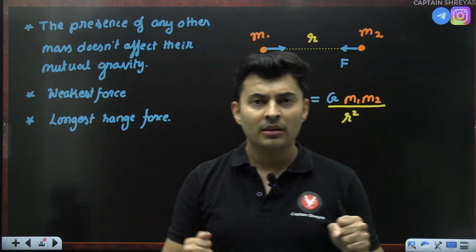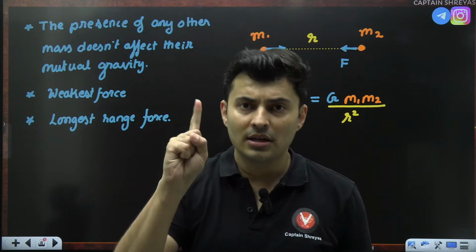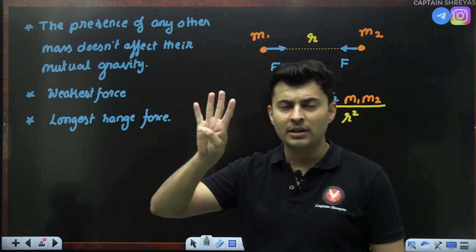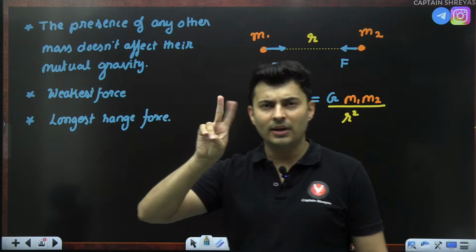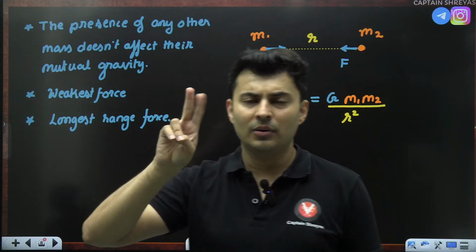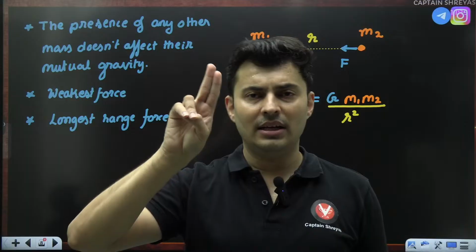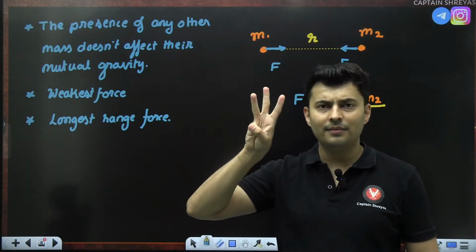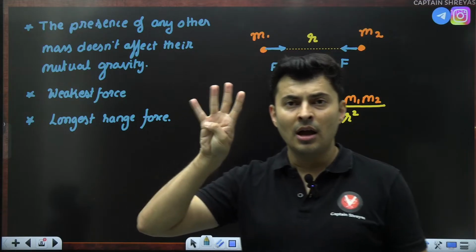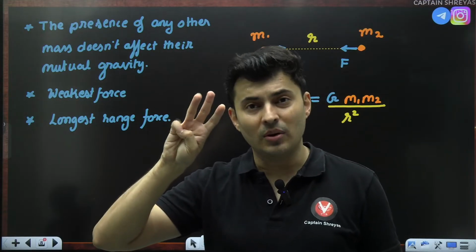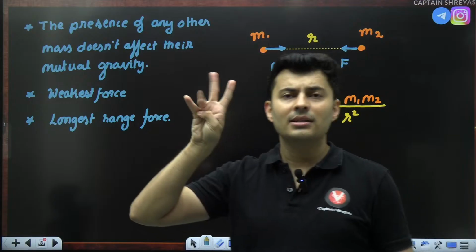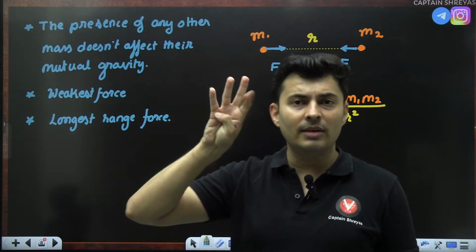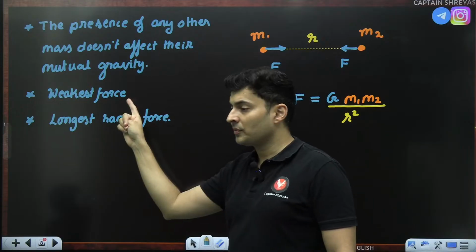The four fundamental forces are gravity, electromagnetic, weak nuclear, and strong nuclear. Electric and magnetic were combined by Maxwell and Faraday, so they are actually one and the same thing, electromagnetic. Strong nuclear is the strongest force in nature, then weak nuclear, then electromagnetic, and the weakest of them all is gravitational force.